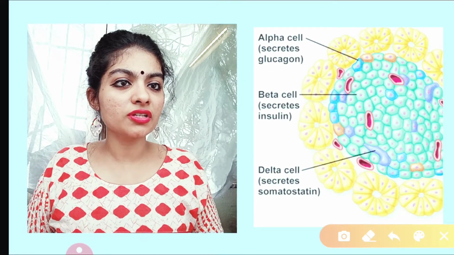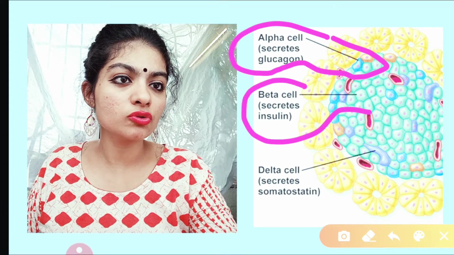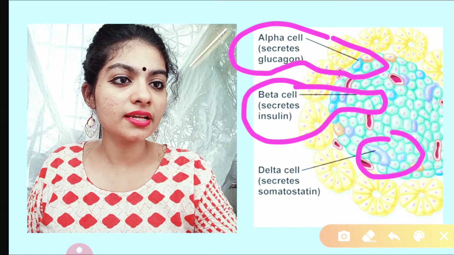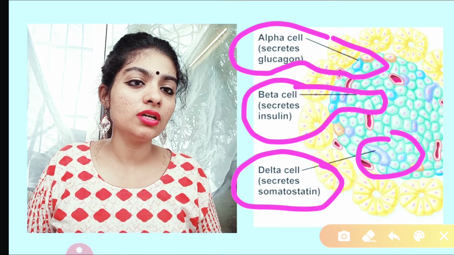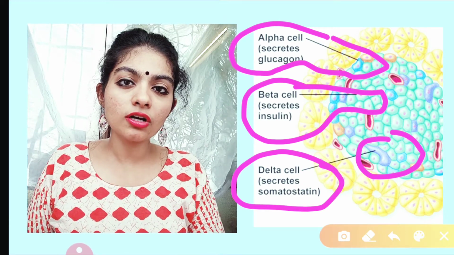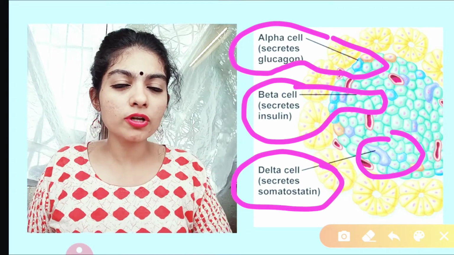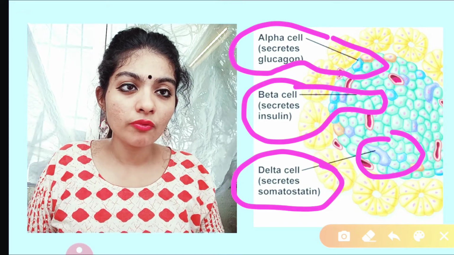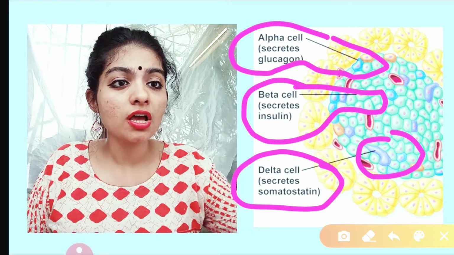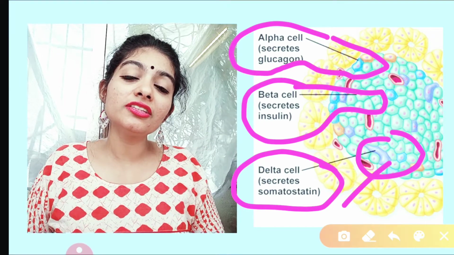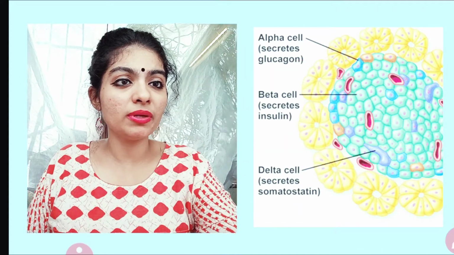So this is again a revision, guys. Alpha cell secretes glucagon here. Beta cell secretes insulin, this green color region. Then delta cell, that is purple color, secretes somatostatin. Now we already know the function of glucagon, insulin and somatostatin. Let's revise. What is the function of insulin? It converts glucose, simple sugar, into its stored form, that is glycogen. What does glucagon do? It reconverts the glycogen into simple sugar, that is glucose. Somatostatin increases the duration of assimilation or utilization of food so that the energy can be taken efficiently.